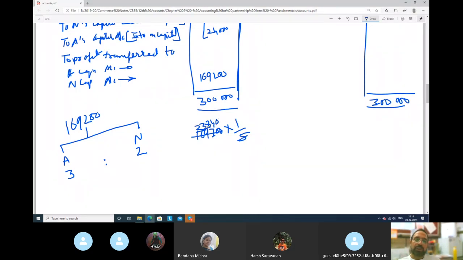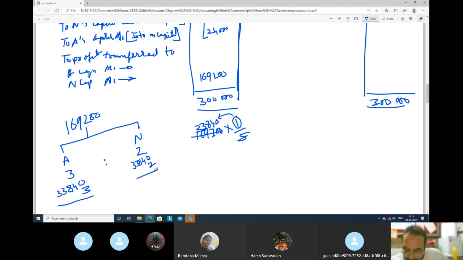So 33,840 is for one share. So for 3 shares, how much? For 1 it is 33,840, so for 3 it will be 33,840 into 3. और 1 के लिए 33,840 है. 33,840 is for 1 share, and here N has 2 shares. So how much? Into 2.